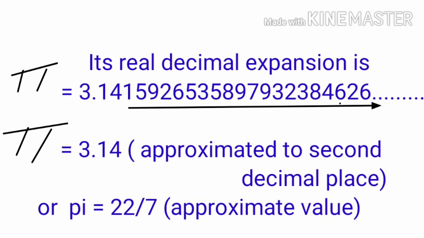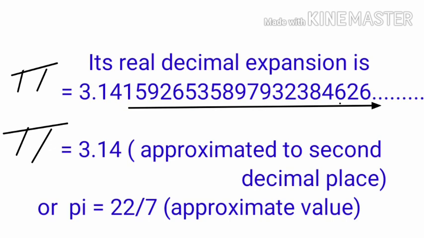It is not going to end. Therefore, it is a non-terminating decimal. In the decimal part, not a single digit or a group of digits is repeating. That is why it is a non-repeating decimal. Altogether, the value of pi in the decimal expansion is a non-terminating and non-repeating decimal.